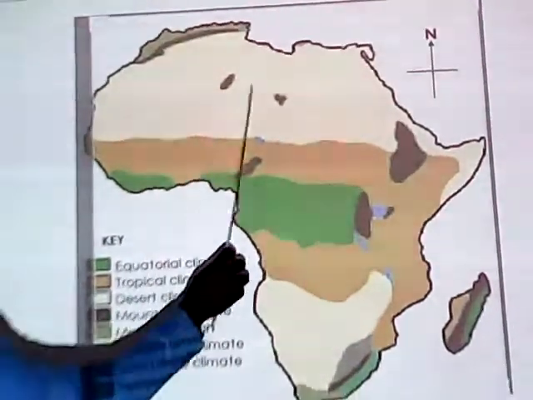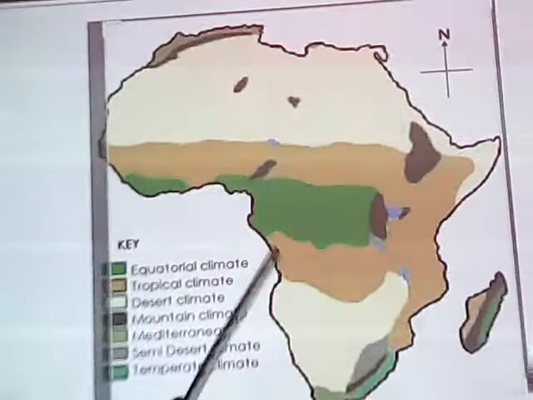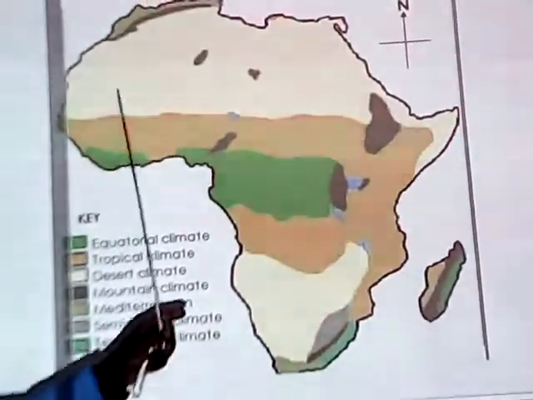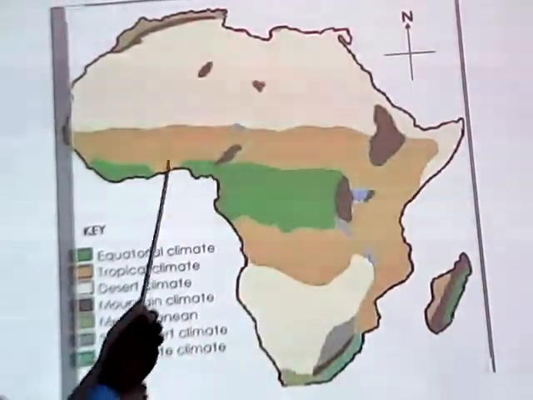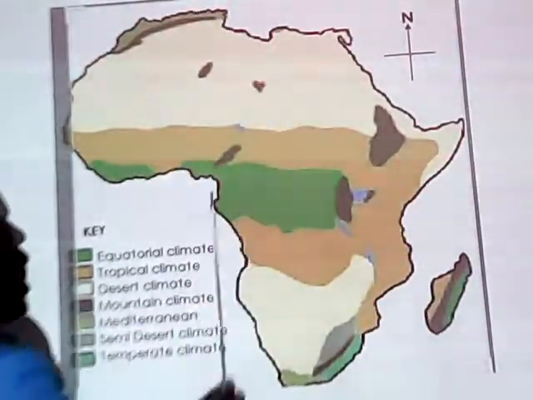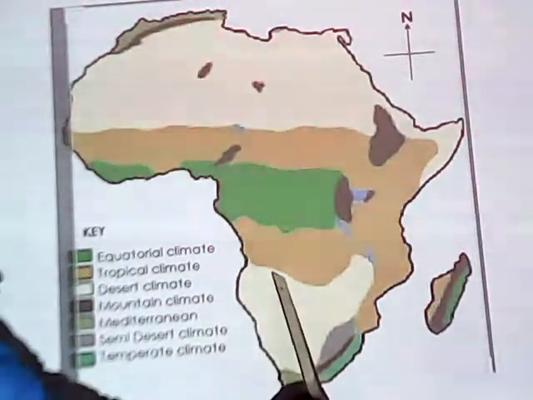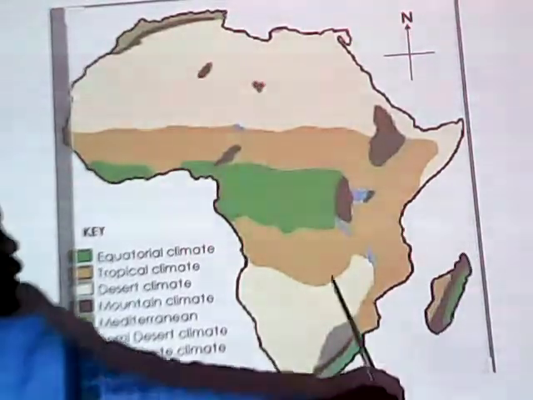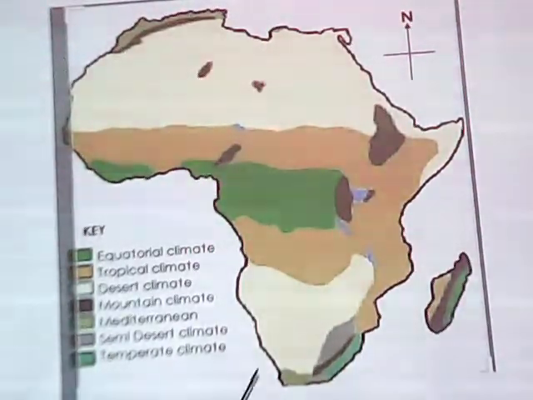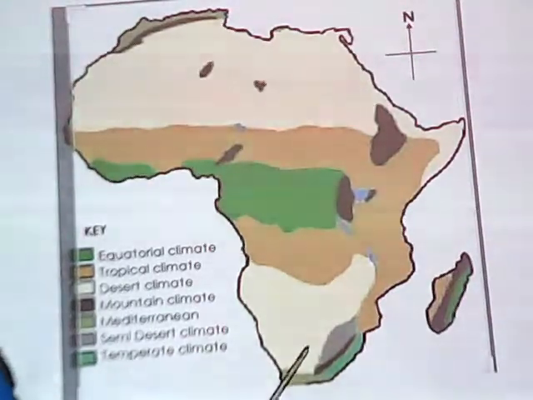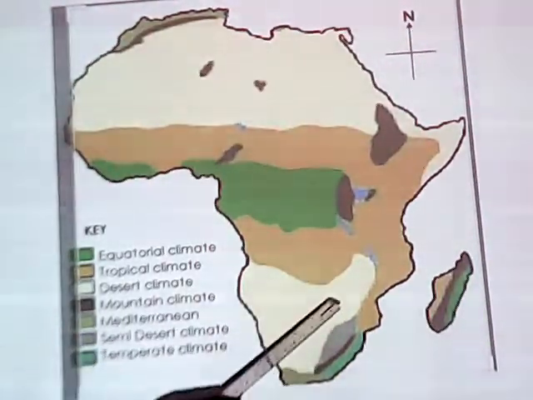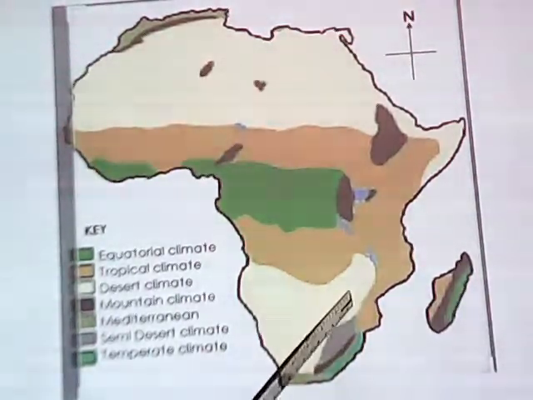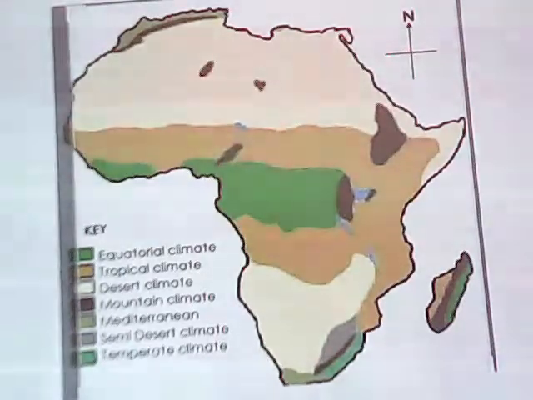Then we have this one which is clear. This one is desert climate, desert climate as a type. Then the region is the desert climatic region. This one which is up is what we call the Sahara Desert. And then down here we have the Namib Desert along the coast, and then the Kalahari Desert. They just connect. We have the marine desert here on the coast, and then the one which is found inside the Kalahari Desert. The deserts are the Namib Desert, the Kalahari Desert, and then the Sahara Desert.